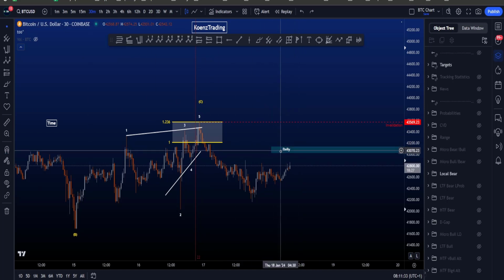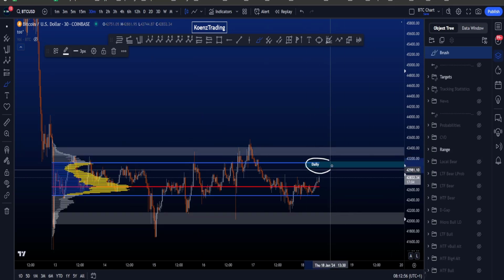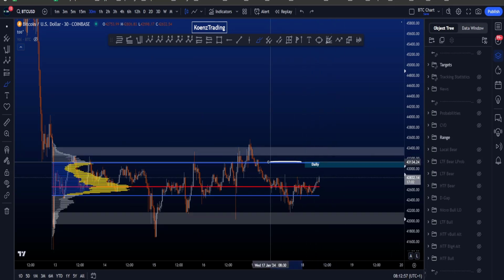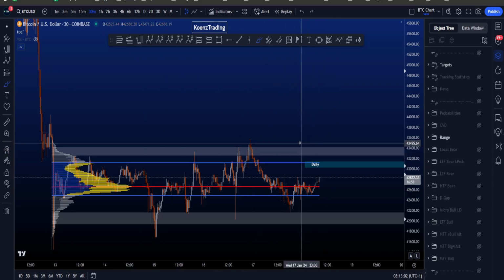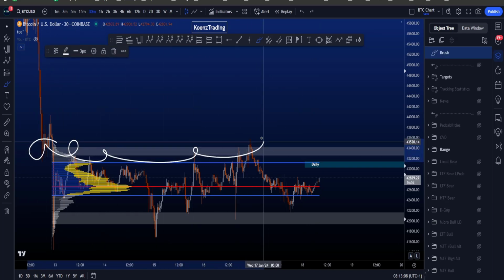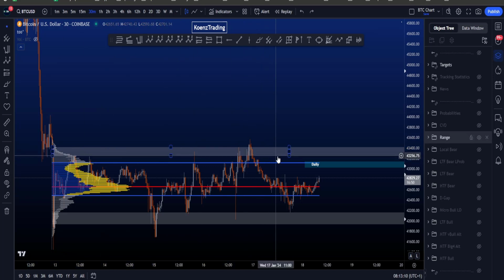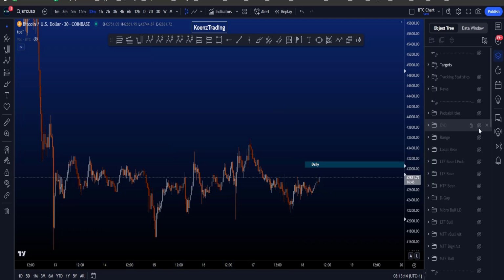this resistance box here, which is kind of like the last good area of resistance before the high between 43k and 43.1k. The only bit of resistance that you have left above this blue box over here, where you can see we also have the value area high of this range inside the blue box, is this support resistance area that we have over here. Acted as support, then resistance, resistance, resistance, resistance. So it is definitely a level to at least keep in mind, 43.2k to 43.4k.